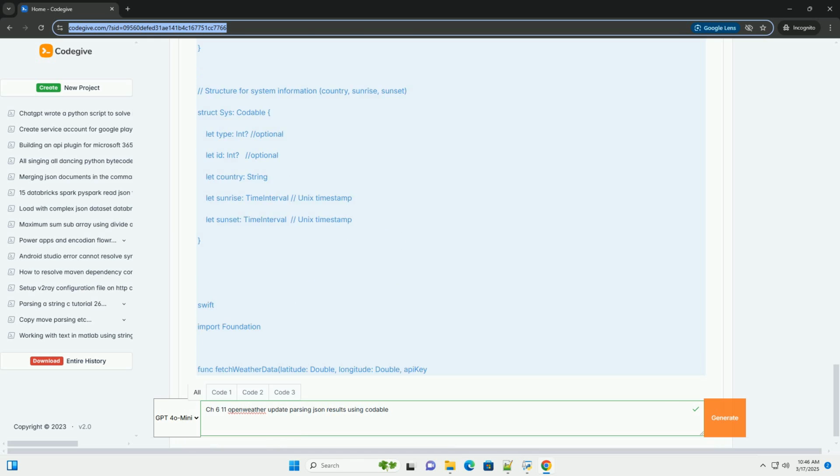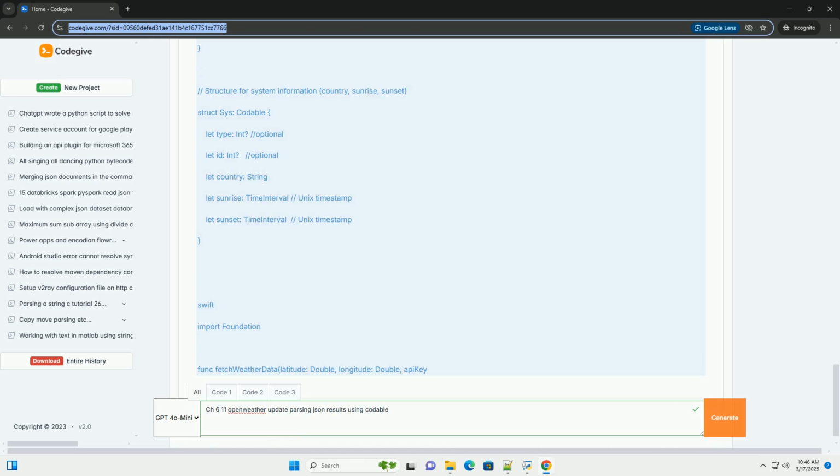Step 1. Define the data structures using Codable. This is the most important step. You need to create Swift structs or classes that mirror the structure of the JSON data you'll receive from the OpenWeather API. Go to the OpenWeather API documentation for the specific endpoint you plan to use.